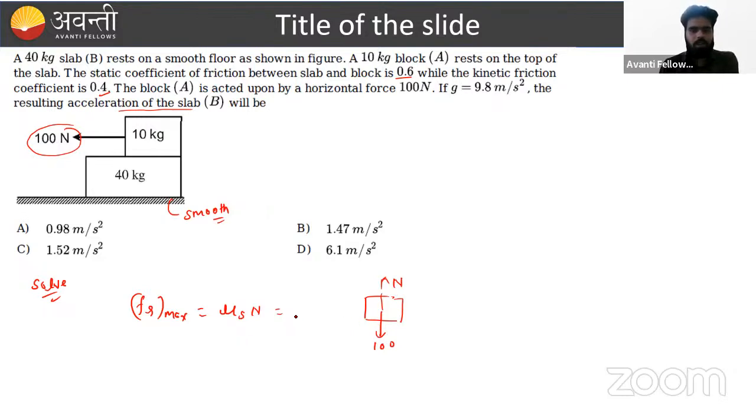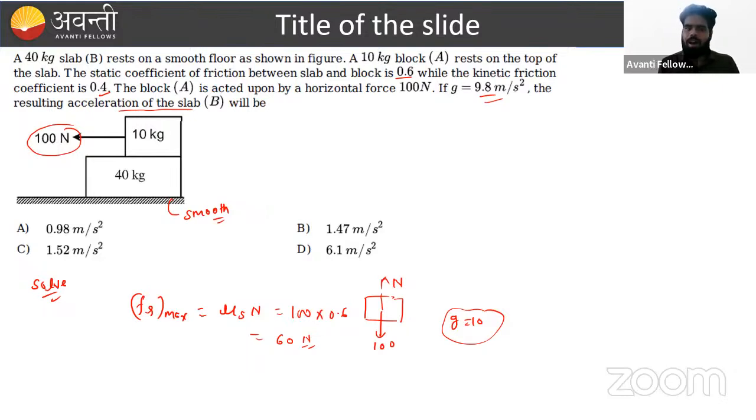This value is approximately 100 into mu s. What is the mu s, beta? That is given 0.6 here. So what is this value, beta? This value is nothing but beta. For the calculation purpose, we can take G approximately as 10, and you can use this value here. So approximately what we will get here, beta, is nothing but 60 Newton. If we put 9.8, that is slightly less than 60 Newton.